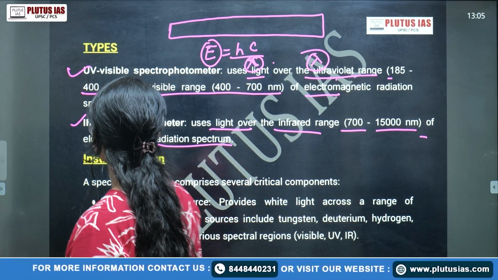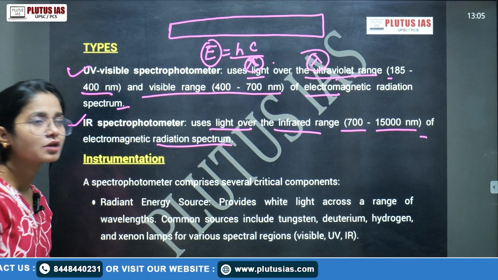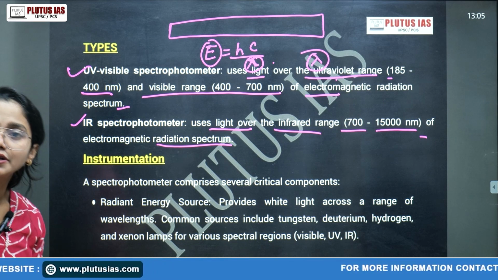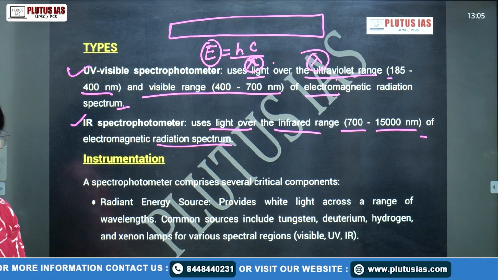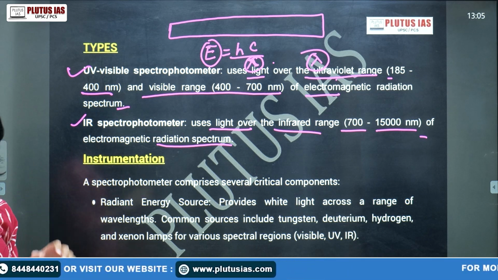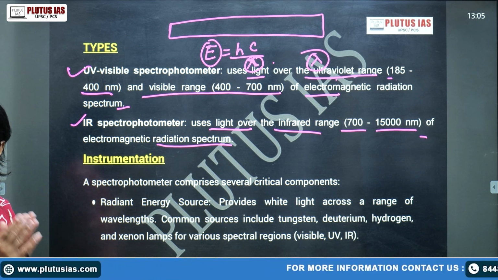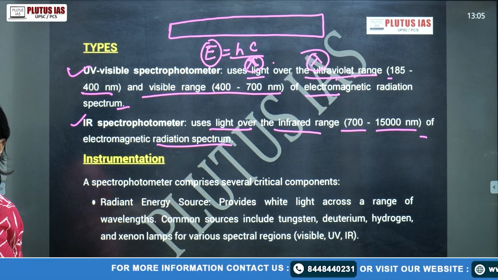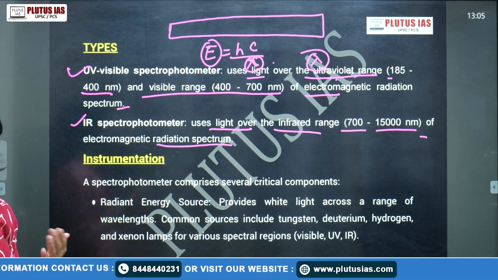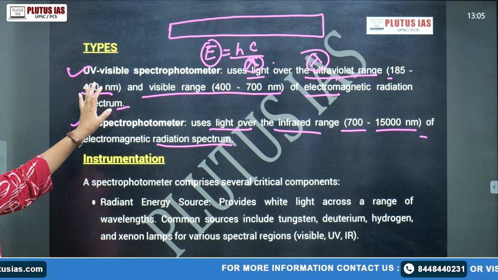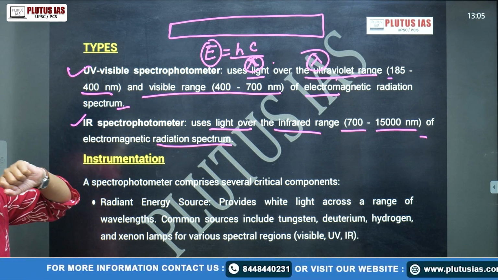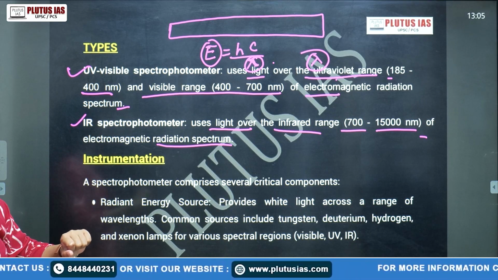Okay? Some substances, suppose any live cell material, we know if we expose it to X-ray or gamma ray or maybe UV light, that particular cell material can be destroyed. So for that kind of material, we generally do not use the UV spectrophotometer, but we use the IR spectrophotometer.